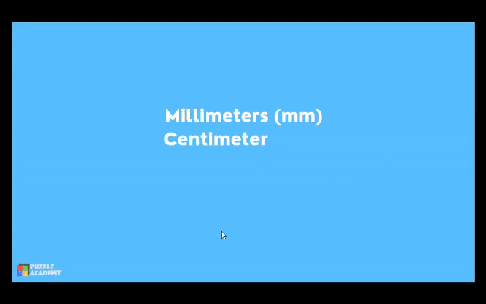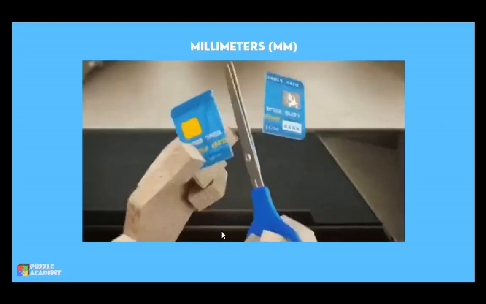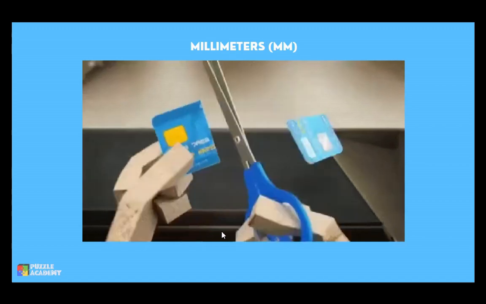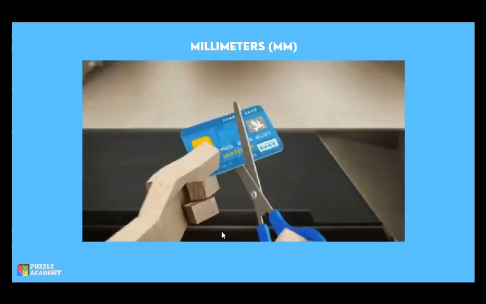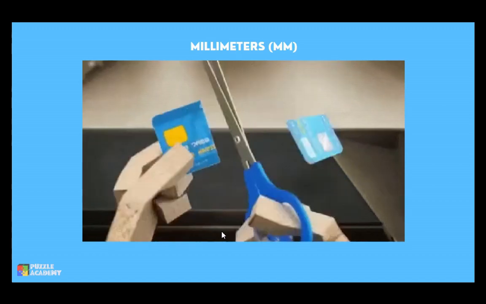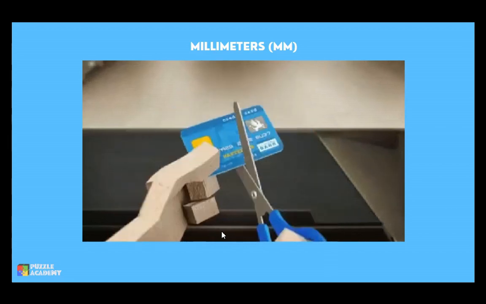And before anything else, alam muna natin yung mga common measurements ng length. And these are those. Isa-isahin natin. The small units of length are called millimeters. A millimeter is about the thickness of a plastic ID card or a credit card. Or another example of this is the thickness of 10 sheets of paper on top of each other. Kung titingnan natin, talagang maliit, no? This is a very small measurement among those.